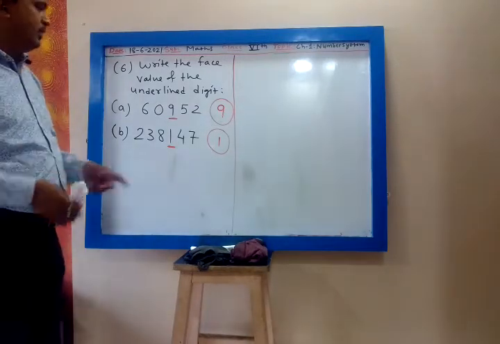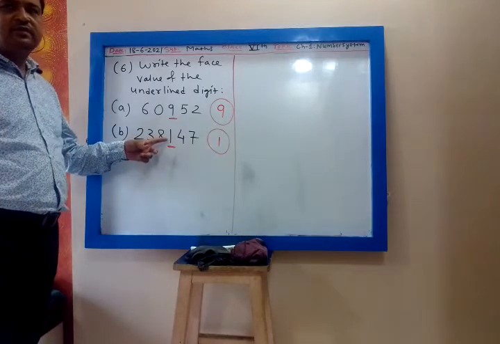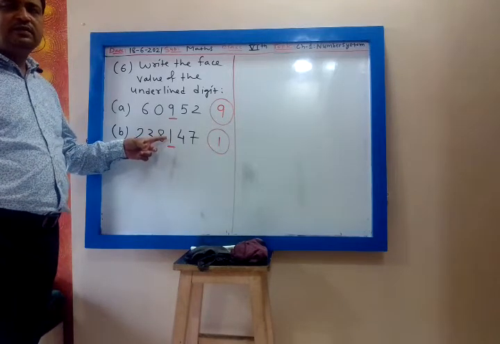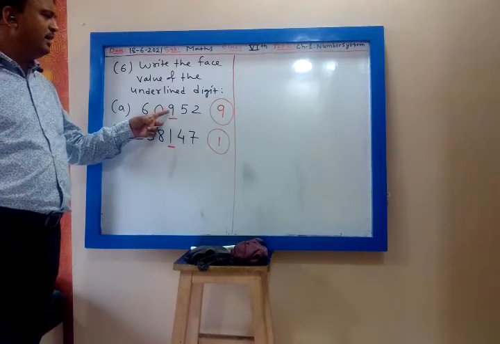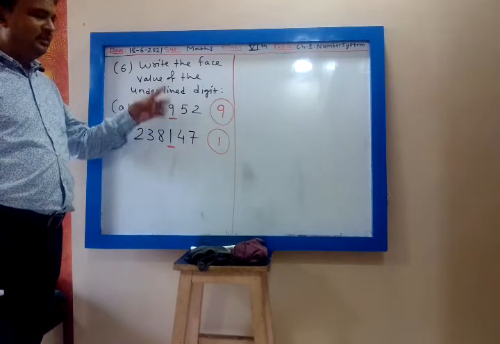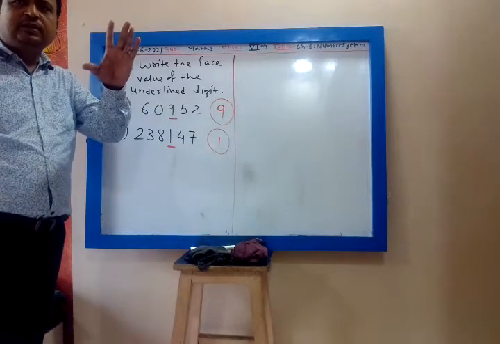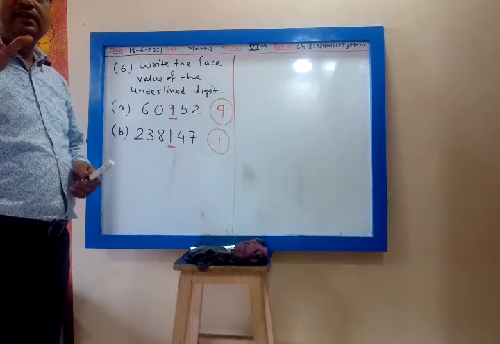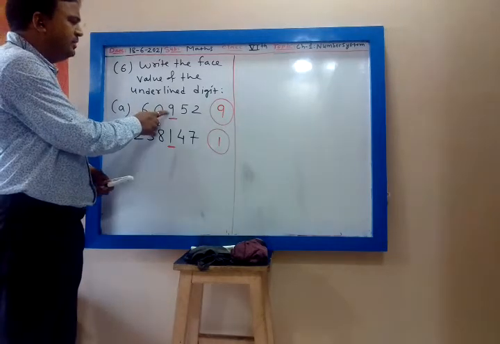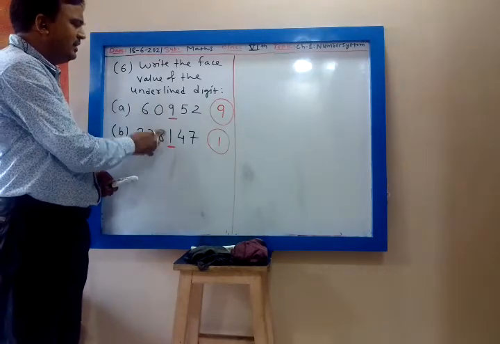If I ask you what is the place value of 1? Yes, 100. What is the place value of 9? 900. No, my dear, not 90. 9 is at the 100 position, my dear. 1 is at the 100 position.